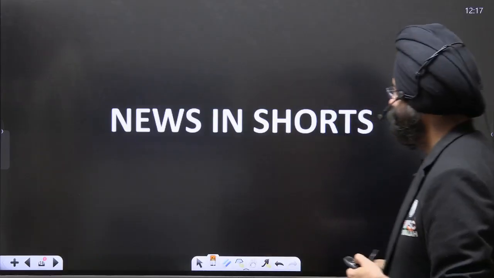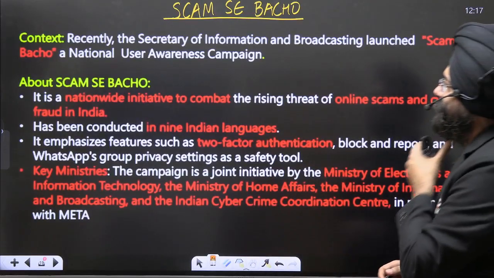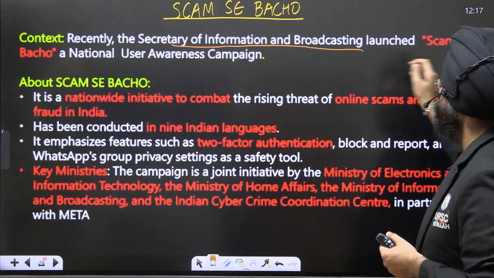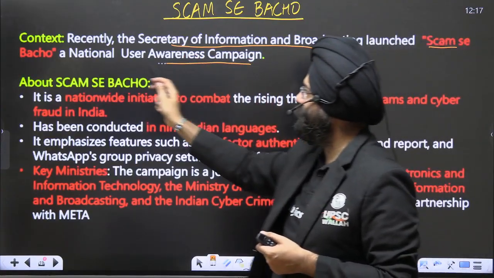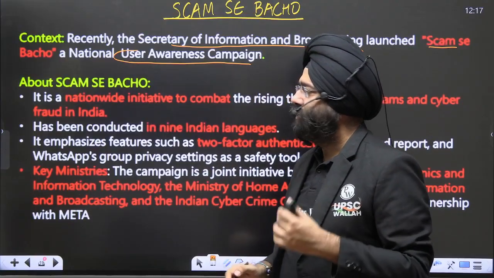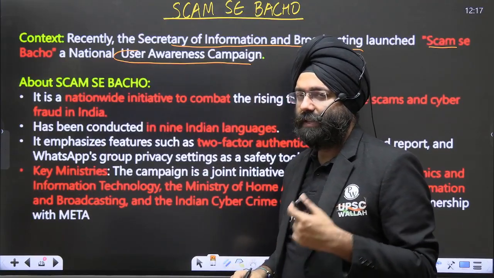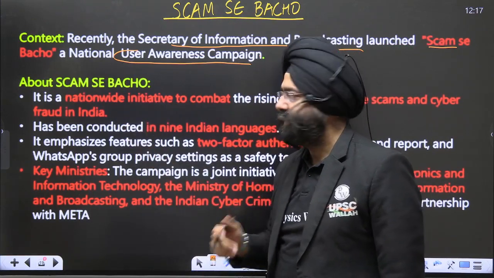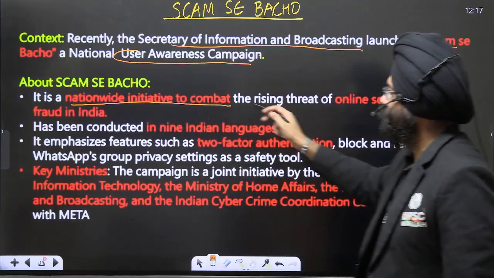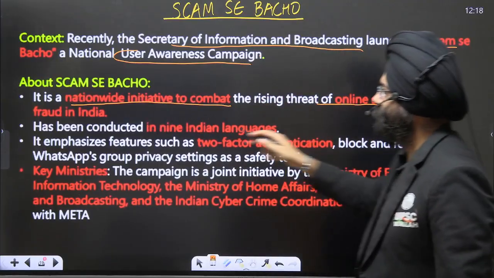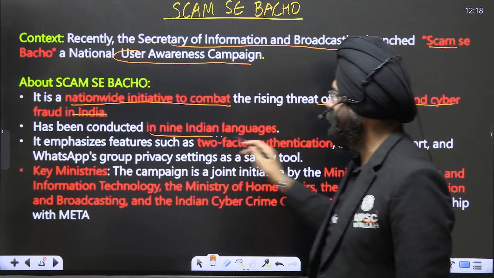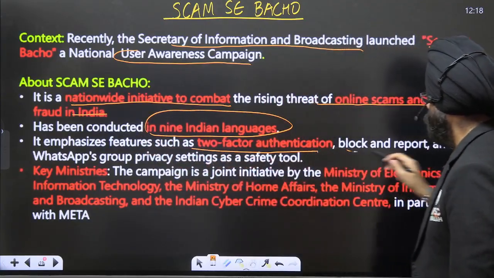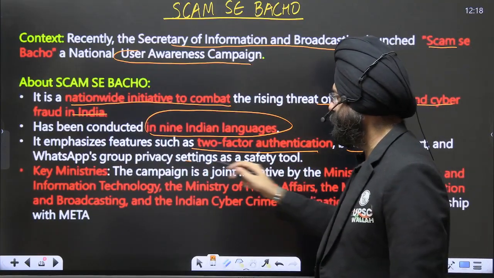Let's move ahead. News in shorts. We have basically an awareness campaign, Scam Se Bacho. The Secretary of Information and Broadcasting launched Scam Se Bacho, a national user awareness campaign. Now, please understand, we realize that so many online scams are taking place. So this is again an awareness campaign, which is basically working in collaboration with Meta. A nationwide initiative to combat rising online scams and cyber fraud in India. It has been conducted in 9 Indian languages. Emphasis is on two-factor authentication, block and report, WhatsApp group privacy settings as a safety tool.